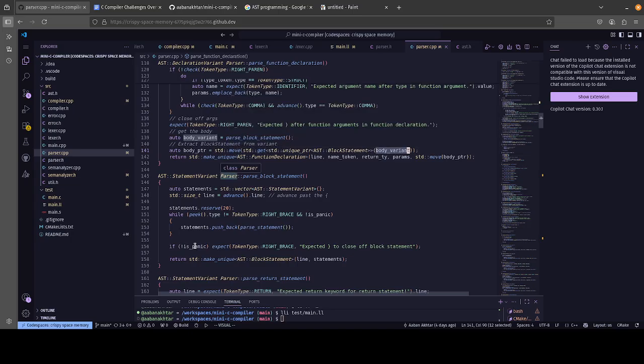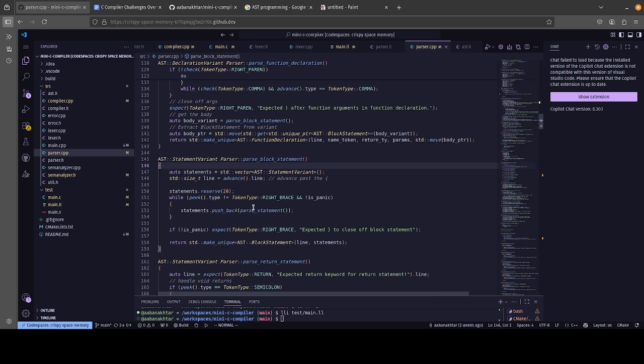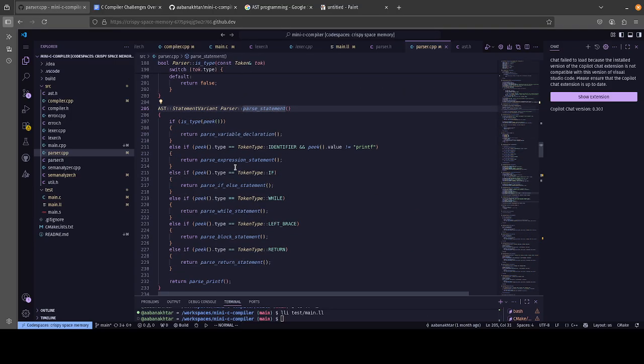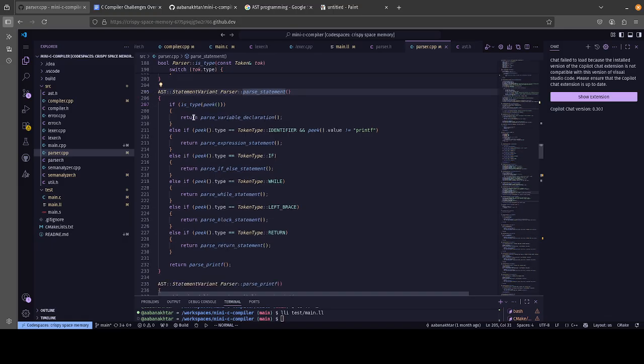And so for actual statements, if we're in a block statement, which is usually the next level from function, we just keep parsing statements. To parse statements, we just peek at the next token. And based on what the next token is, we can usually determine what kind of statement we're looking at. For example, if it's a type, we can usually infer that it is going to be a variable declaration. If it is an identifier, then we can infer that it might be a printf call or a general call itself.